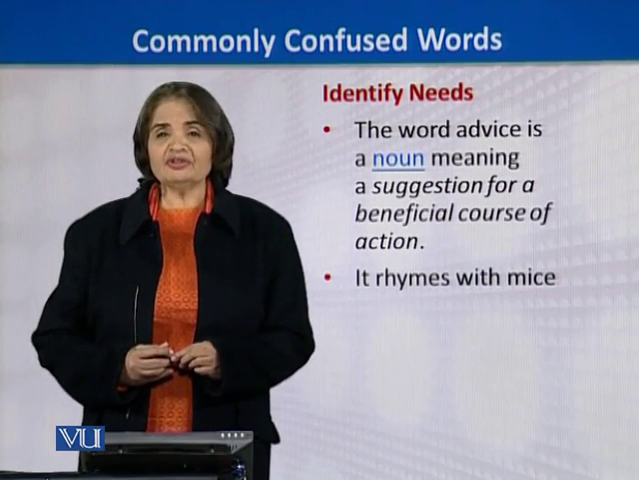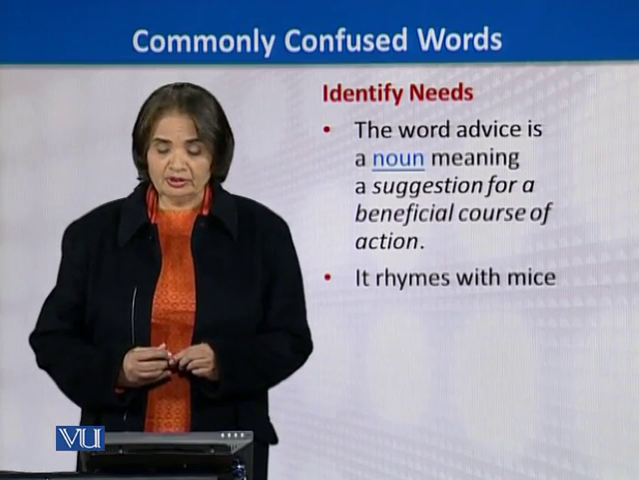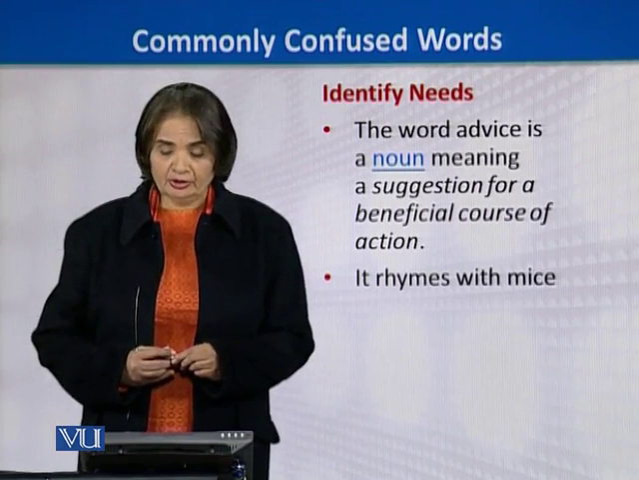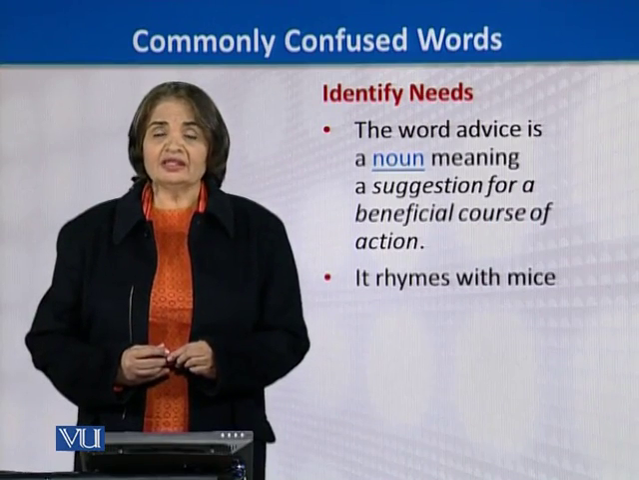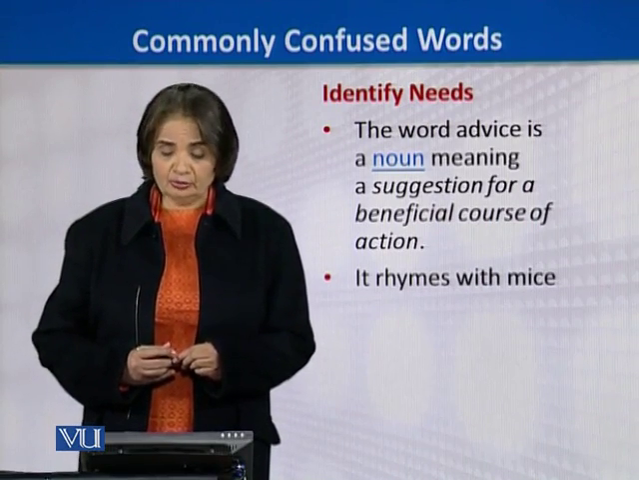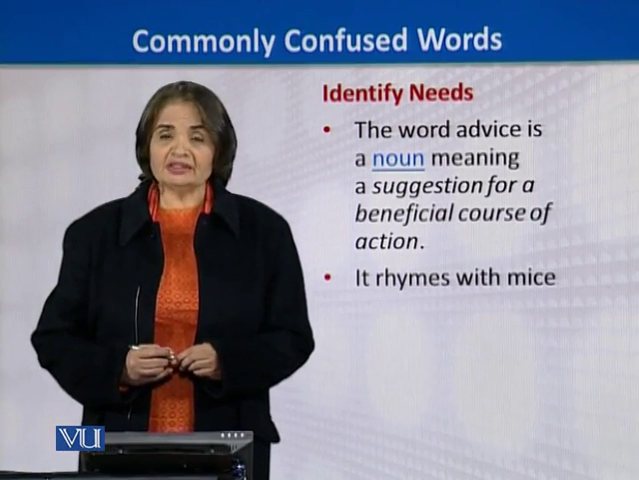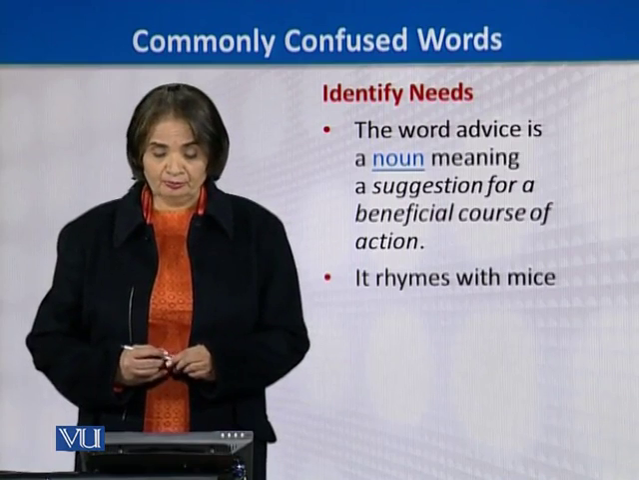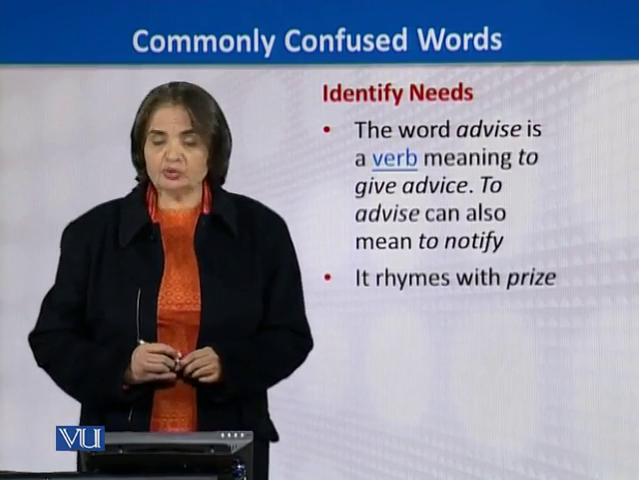In order to identify the needs of this word, we need to look at why it is a noun here. When we use it in a sentence, it will be placed as a noun, and that is the identity need of the sentence and the word, in which we identify that this word has to be used as a noun. Now look at this word, which is advise.